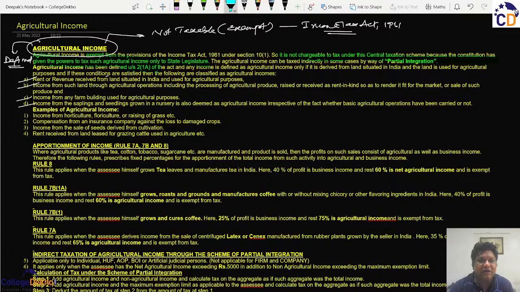Section 2 provides the definitions of the various words which are not generalized and have been specifically defined under the Act. So what it says is that the following are classified as agricultural incomes. The first is rent or revenue received from land situated in India and used for agricultural purposes.